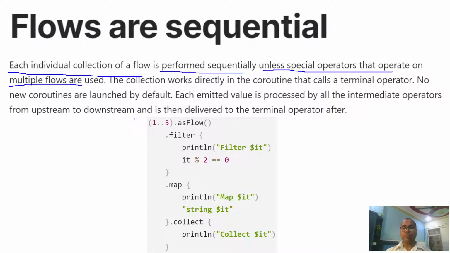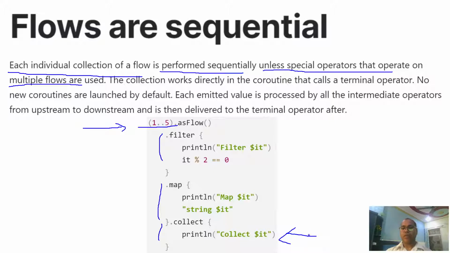By default, if we have one flow with a filter, a map and so on, there is a source of data going to the consumer, and these operations are done sequentially.